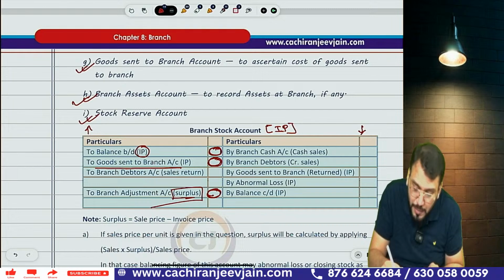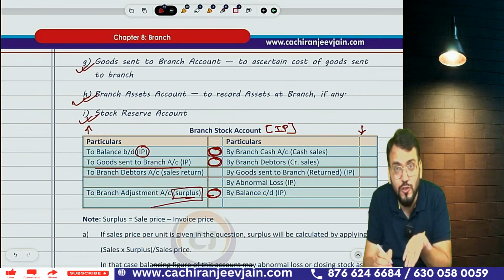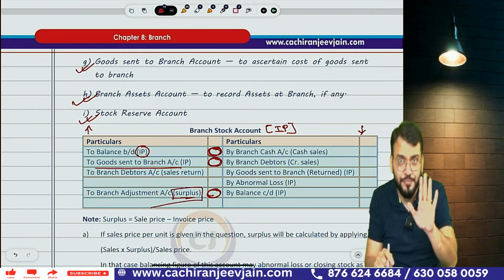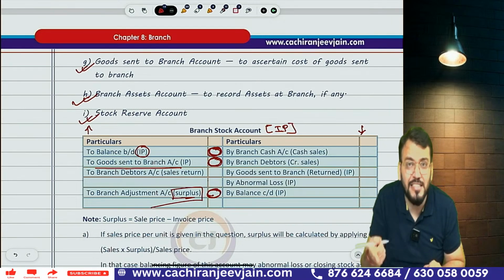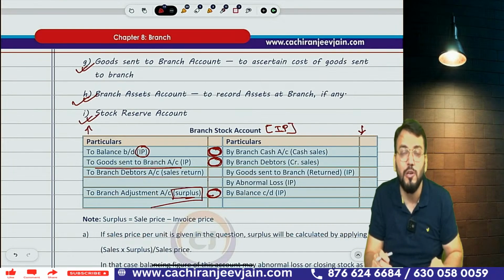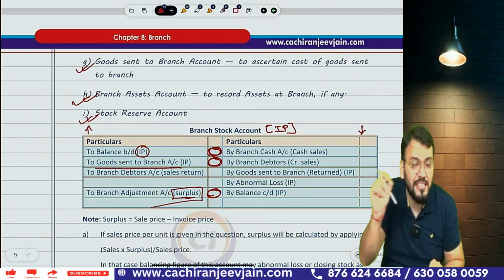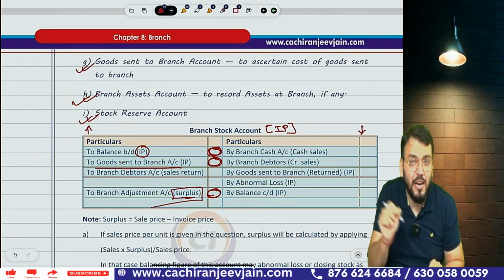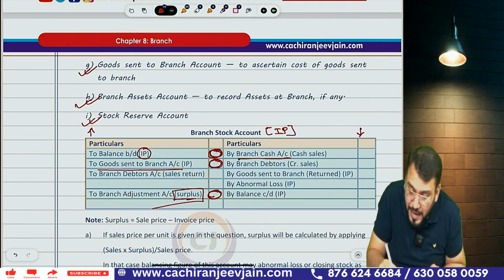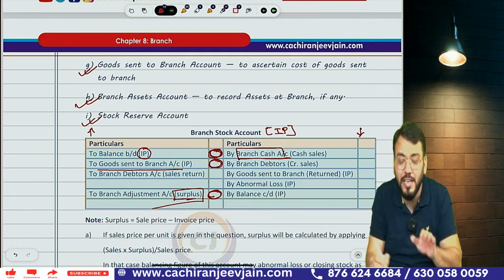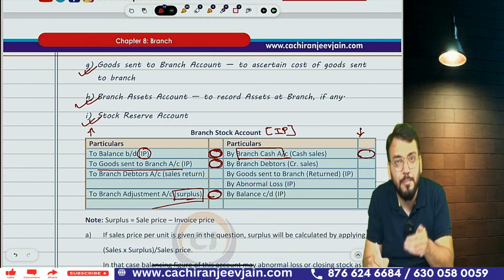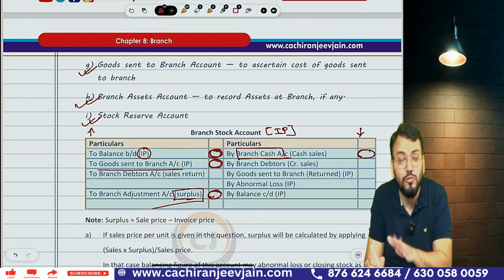So opening stock you have written. Then goods sent to branch. So of course branch stock will increase. The branch stock account debit to goods sent to branch. Understood? Correct. Now if there is some cash sale, can you say the branch stock will decrease? So what journal entry will we do? Branch cash account debit to branch stock account. You can see we have written by branch cash account. Can you see your stock will decrease? This will be at cash sale price. Cash sale price means whatever sale price is given in the question, at that amount we will do the journal entry.